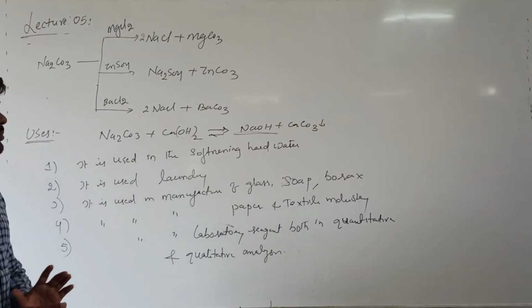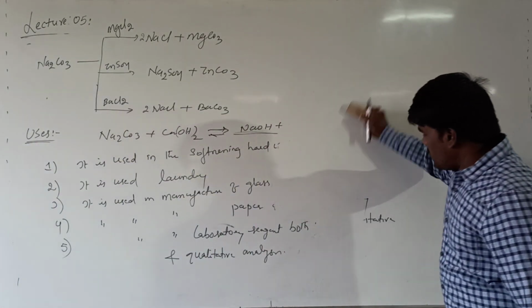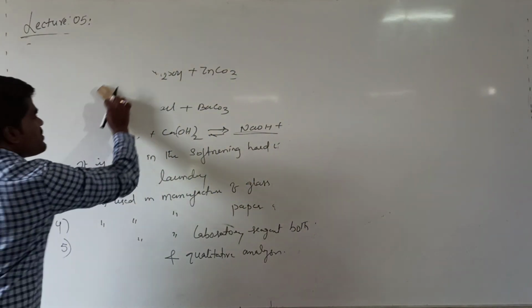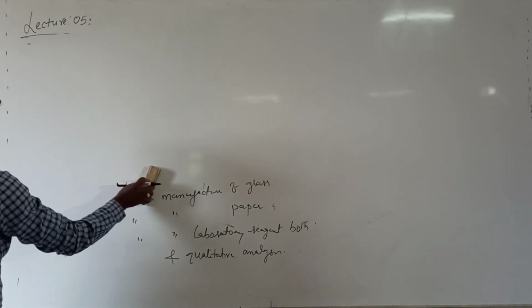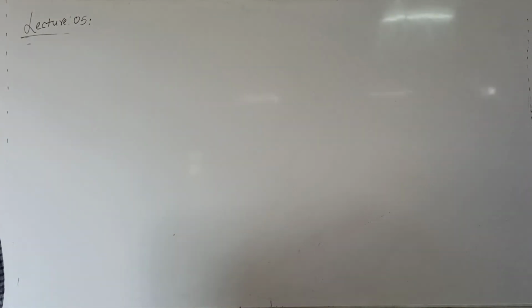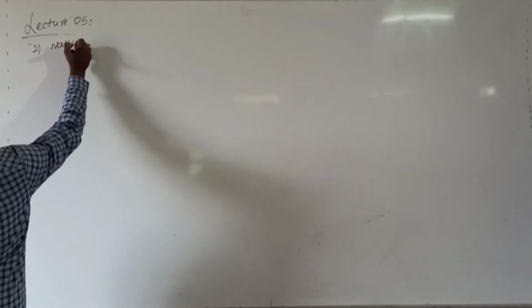These are some important applications of sodium carbonate. This completes the discussion about sodium carbonate, its methods of preparation, its properties as well as its uses. And the second important compound of sodium is sodium hydrogen carbonate.